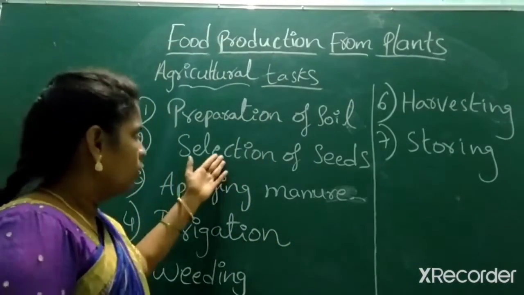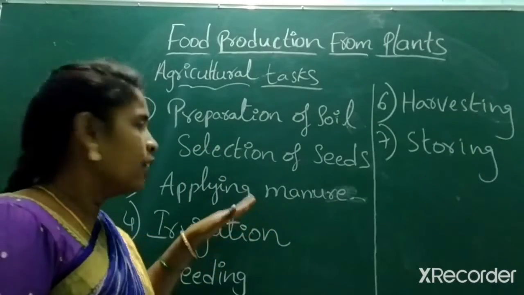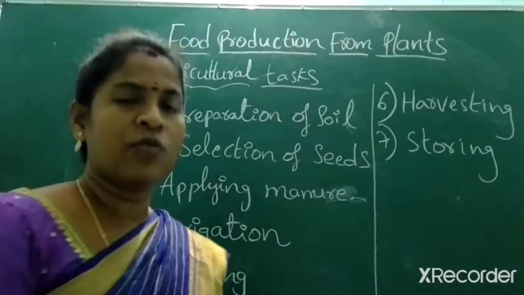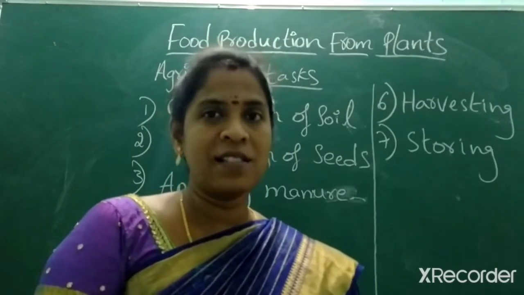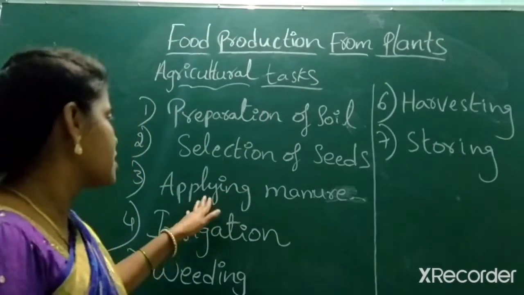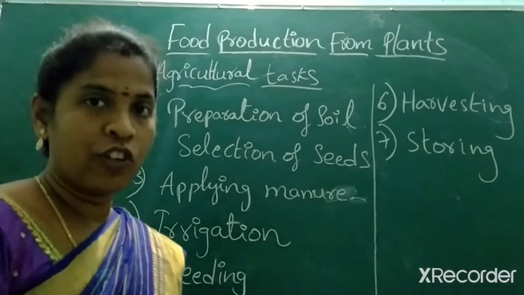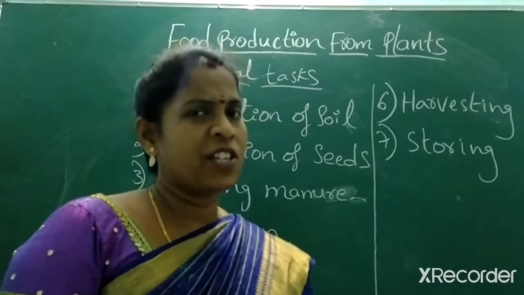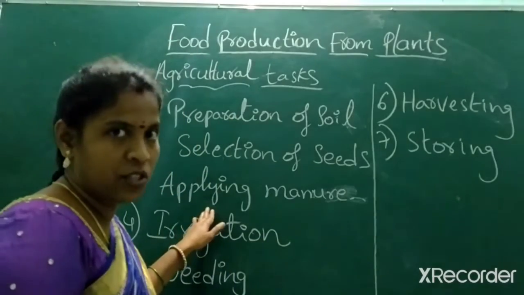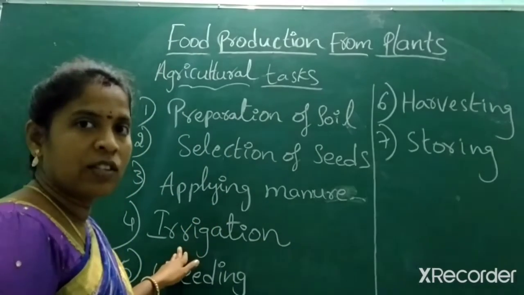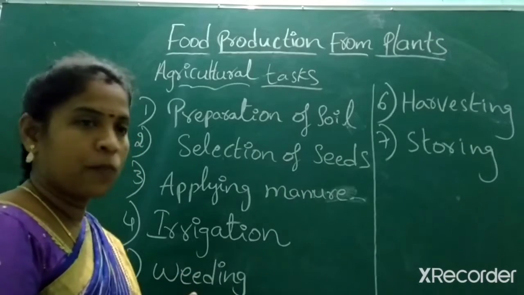Next, after making soil ready, then we have to select the seeds, whether they are good or bad. Got it? Good seeds are to be chosen. And next, applying manure. What manure? Whether it's natural or artificial. Next, to provide nutrients to the plants. Next, irrigation, providing water for the crops.